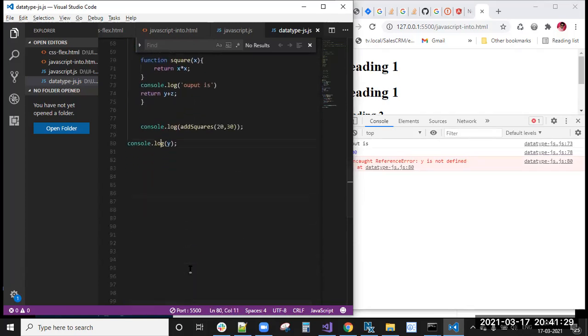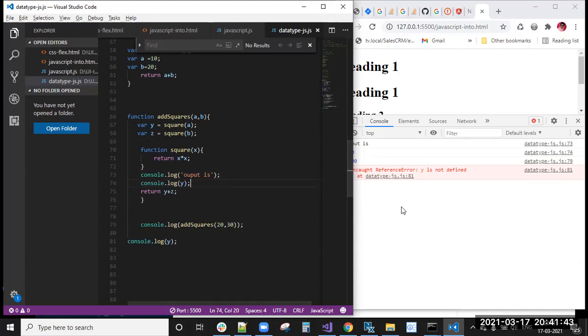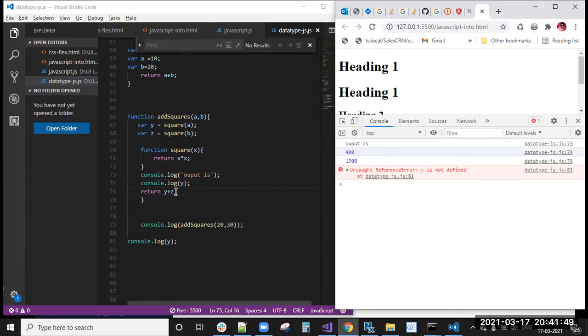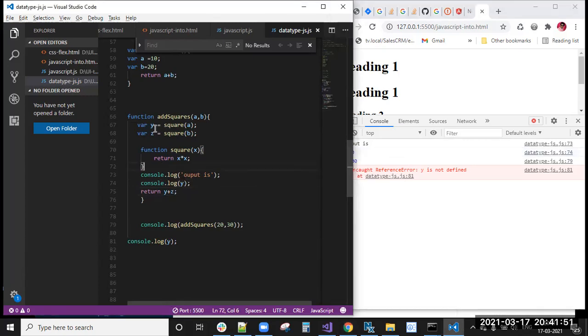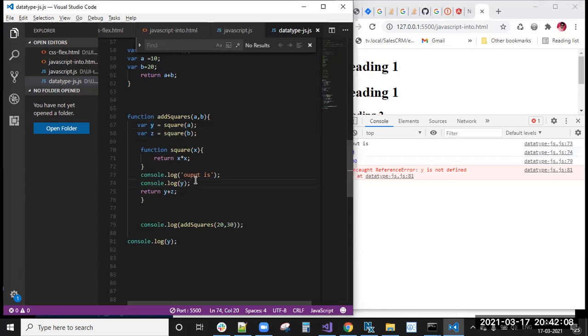Why is y not defined? Because I have defined it inside the function, where y equals square of a. So if I keep the same statement inside the function, the output is right. Here you can see 400 is printed, where y equals square of a, which means 20 into 20, 400, right? So we got 400 as output inside.